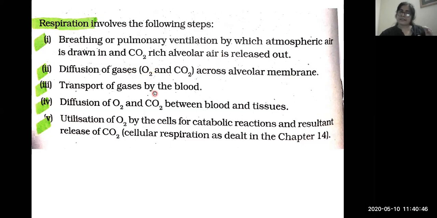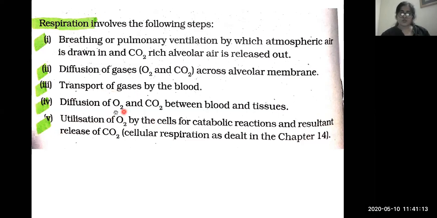Then we will see the transport of gases. When exchange takes place at the surface of the lungs, how the gas is transported throughout the body, that transport is the third step. Then exchange takes place at two levels, one at the surface of the lungs and second at the level of tissues.